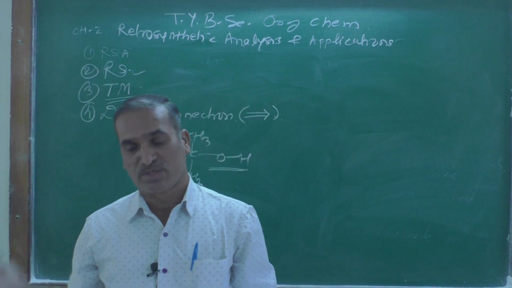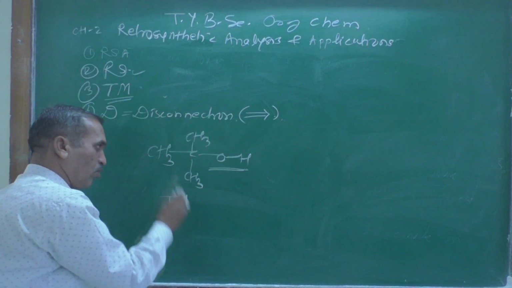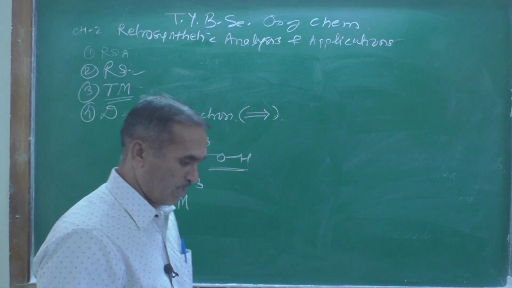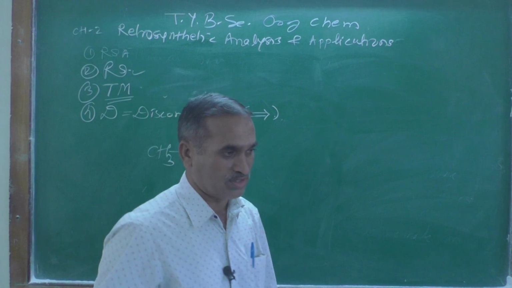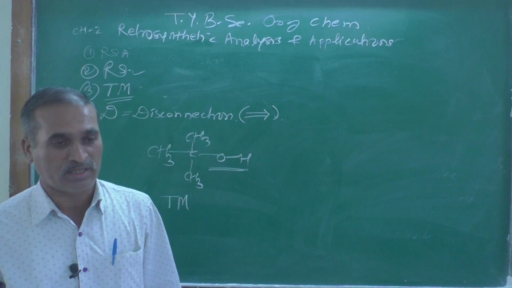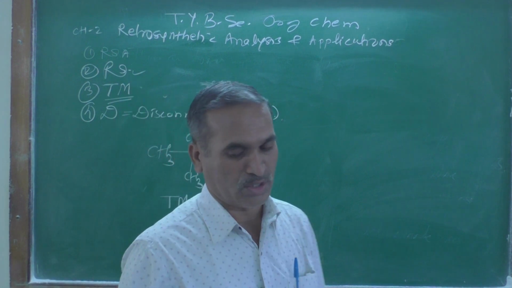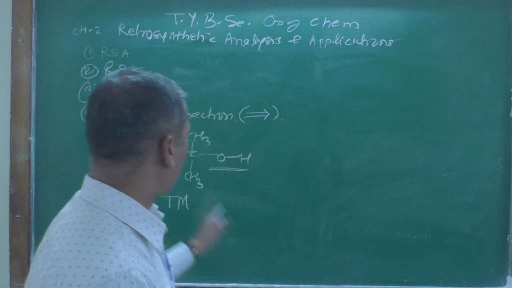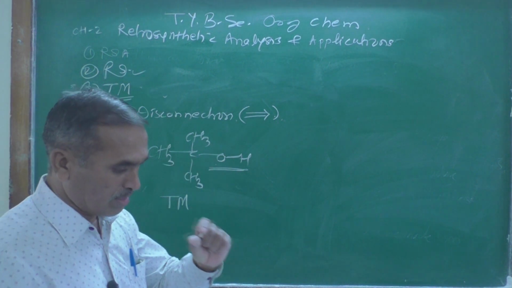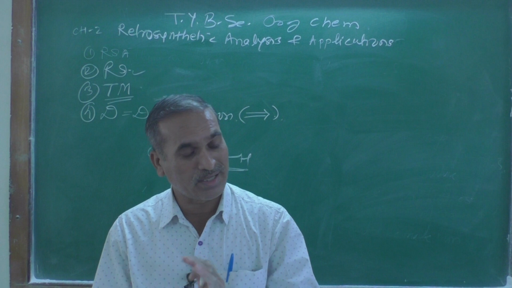These are the functional groups, right? But for this target molecule only one functional group is present, and that is a hydroxy group, OH. What type of OH is it, alcoholic or phenolic? In this case it is an alcoholic hydroxyl group, which we have recognized here.